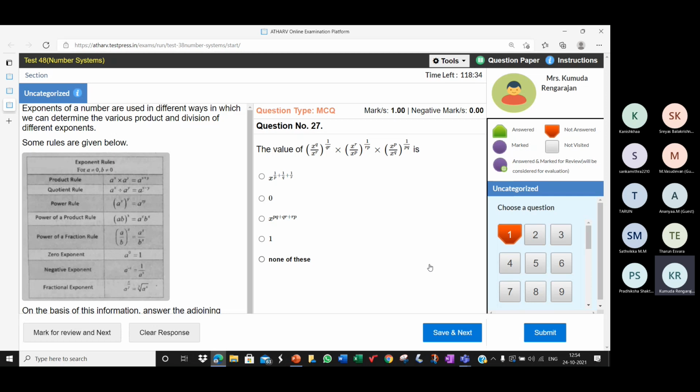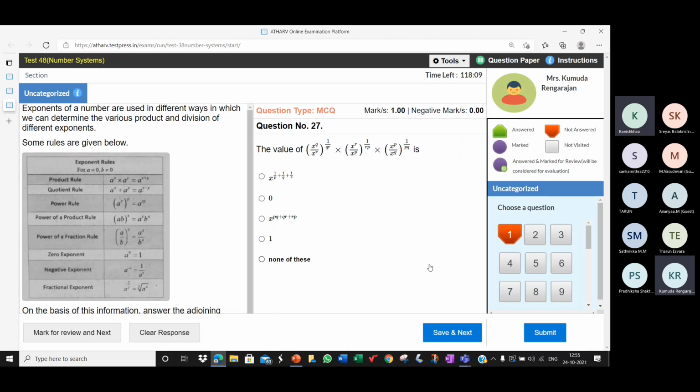So you'll have to take up the LCM. Now again, you have a product, right? So you have x to the power q minus r by qr into x to the power r minus p by rp into x to the power p minus q by pq. So what's the LCM of the denominators? QR, RP, PQ, what's the LCM? PQR. Yes, PQR is the LCM.